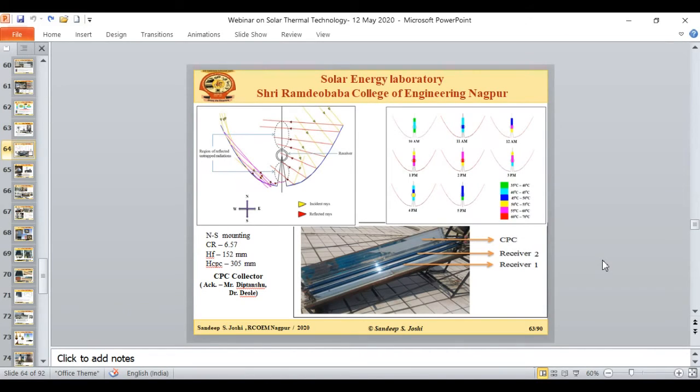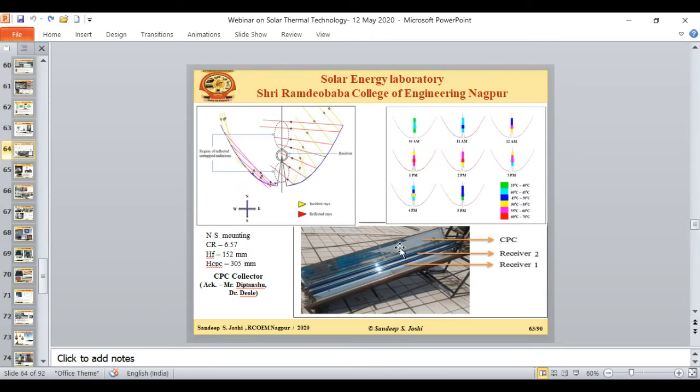Now coming to the segment of concentrated solar power, again in the CPC, that is the compound parabolic collector. In this arrangement, actually we tried something. In general, the compound parabolic collector has only a reflector and a single receiver type of system. But during our experimentation and some simulation with ray tracing software, we could find that not only the receiver, but different parts of the receiver space, for example the space above the focal point and below the focal point, may receive a good amount of radiation, say after 2 o'clock in the afternoon, and sometimes early in the morning, say 7 o'clock. So why not go with different types of receivers?